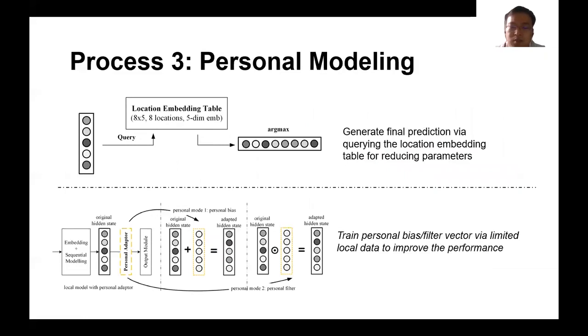Learning with differential privacy is a lossy operation, so the performance of our model is reduced. To further improve the prediction performance and make it competitive with the state-of-the-art model, we introduce a personal adapter on the local device for personalized fine-tuning after the normal training procedure. It works as an additional vector before the final output projection or correlation query, and is trained and executed on the local device to capture the personal pattern.